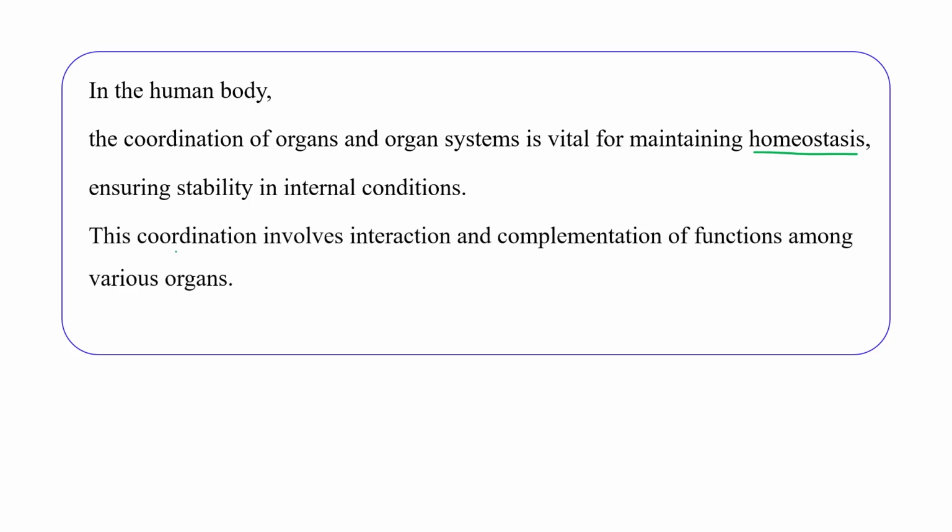So this coordination actually involves interaction and complementation of functions among various organs. Okay, so let's understand how this is achieved in our body, how the nervous system helps us to achieve the important type of interaction which is actually required by each cell of our body.